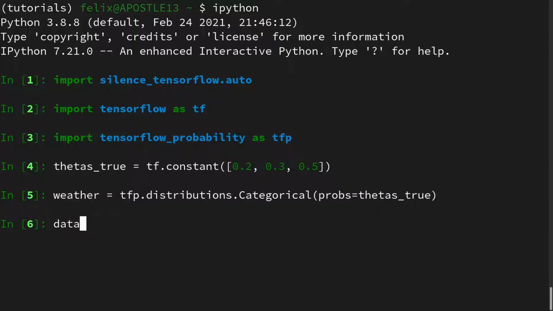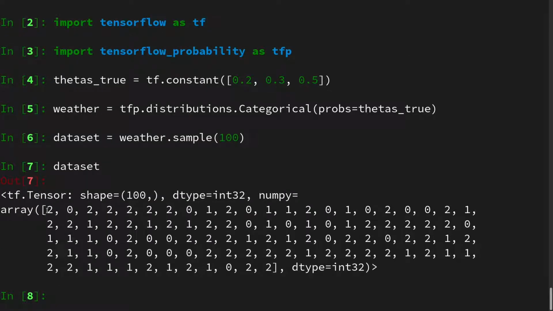And then we can create a dataset by sampling the weather, let's say 100 times, observing the weather 100 times. And then we see, well, we have days with sunny weather, days with cloudy weather, and days with rainy weather. And now we want to build our maximum likelihood estimate, and for this we have to define the n_e, the number of days a certain state occurs.